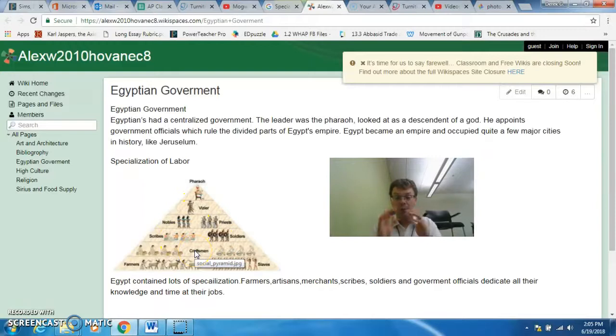So if you're wondering, Mr. Woodstop, I got to write a definition down. Specialization of labor just means different people doing different jobs. Jobs where they develop a skill in one area.